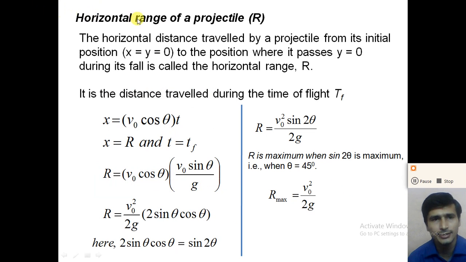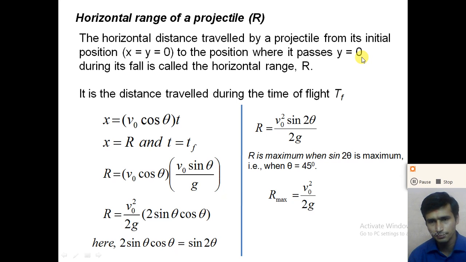Now next is the horizontal range of a projectile. So what is the range of the projectile? The horizontal distance traveled by the projectile from its initial position x equal to 0 and y equal to 0 to the position where it passes y equal to 0, right? The range of the projectile is the horizontal distance traveled by the projectile. And how can we calculate the horizontal distance traveled by the projectile? It is calculated by the x coordinate, right?